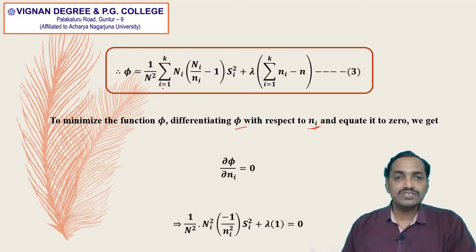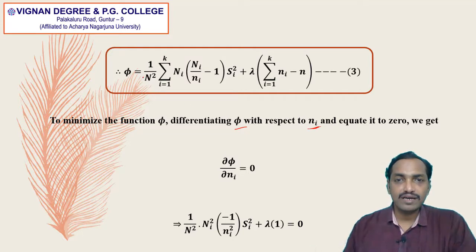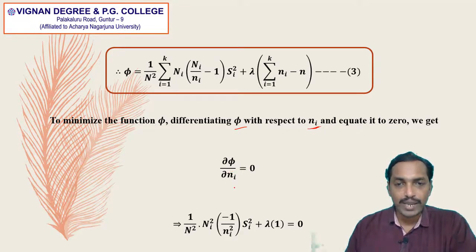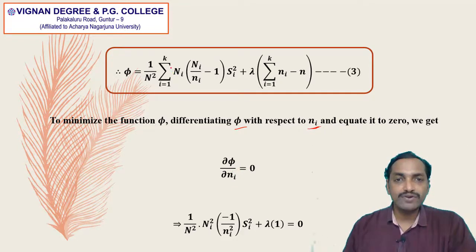There are k terms in each and every part of the equation, but we need only one term because we are differentiating with respect to ni, so we have to differentiate only the ith term, not all the k terms. All the remaining terms will be 0 in partial differentiation.